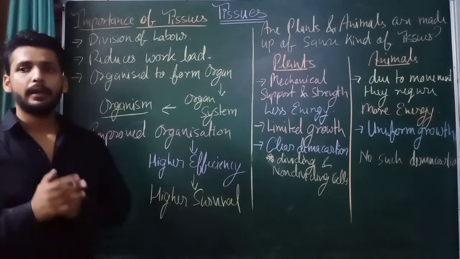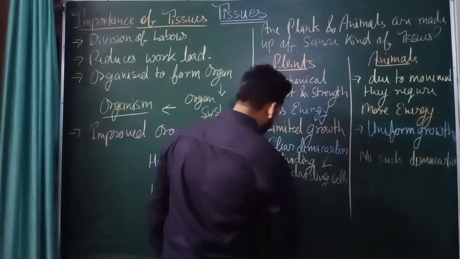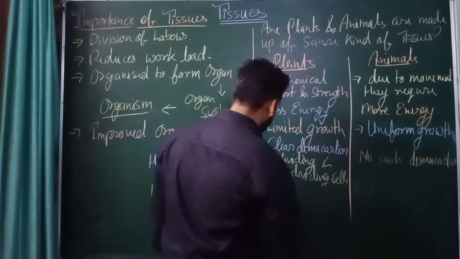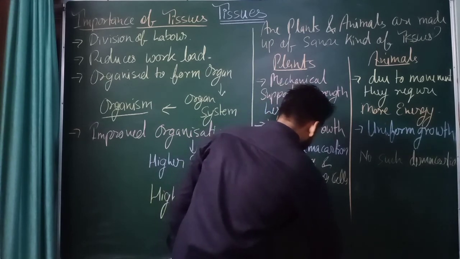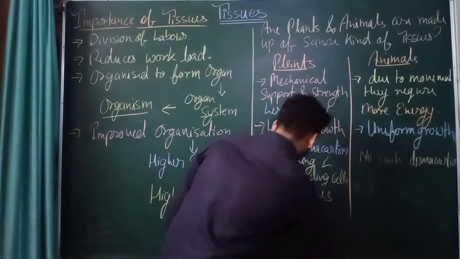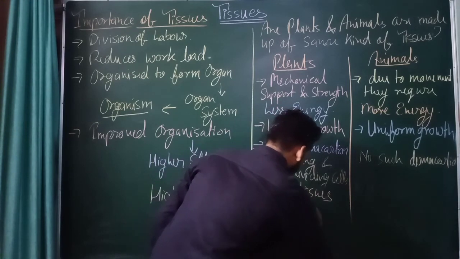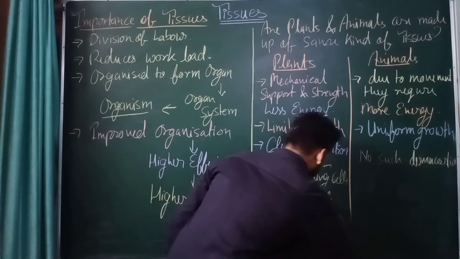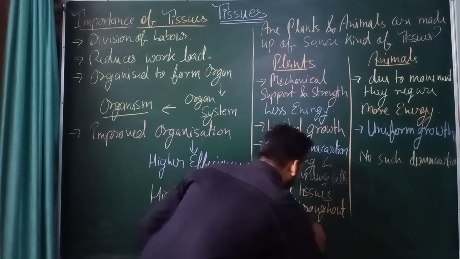Got it? Next, some plant tissues divide throughout their life and are localized.